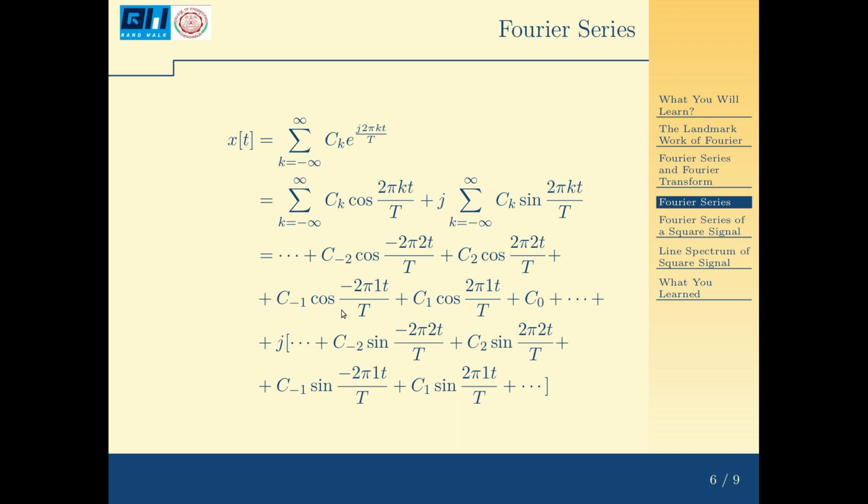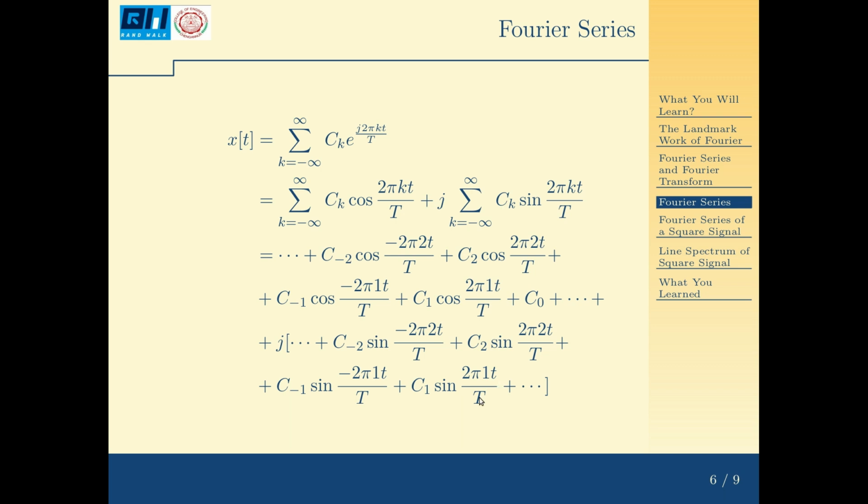And I have c minus 1 cos 2 pi into minus 1t by T plus c1 cos 2 pi into 1t by T. Then the middle term c0, then I combine the sine terms together, that is plus j into c minus 2 sin 2 pi into minus 2t by T plus c2 sin 2 pi 2t by T, and c minus 1 sin 2 pi into minus 1t by T plus c1 sin 2 pi into 1t by T.